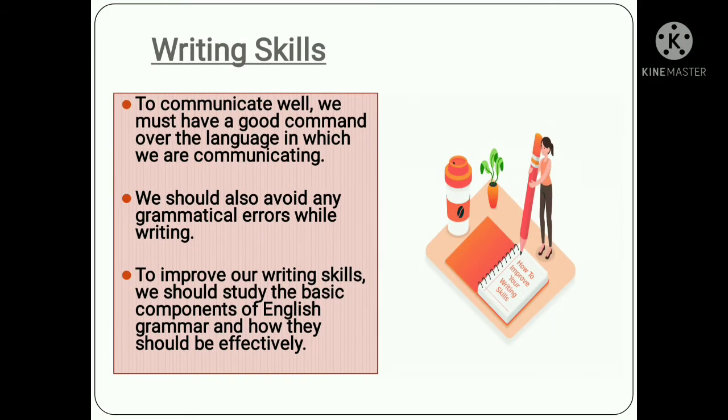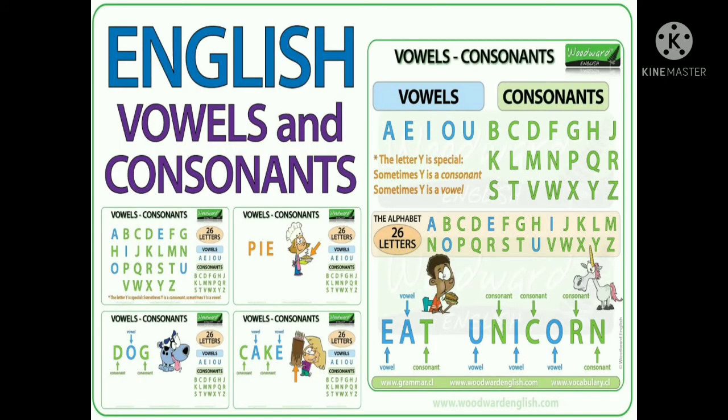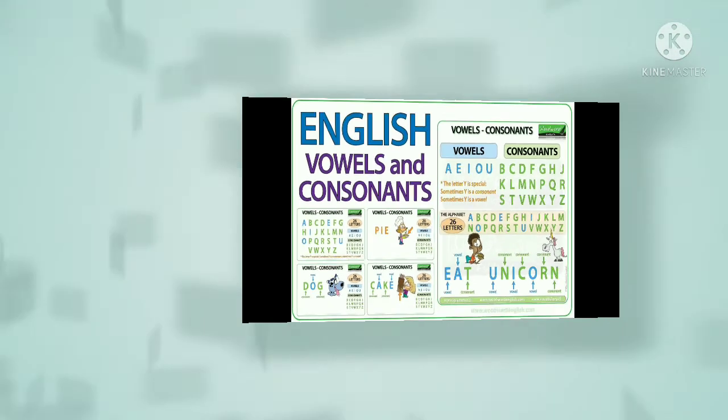Writing skills. To communicate well, we must have a good command over the language in which we are communicating. We should also avoid any grammatical errors while writing. And to improve our writing skills, we should study the basic components of English grammar and how they should be used effectively. Now, let's start from the basics of English grammar, and then we will be able to improve our writing skills.